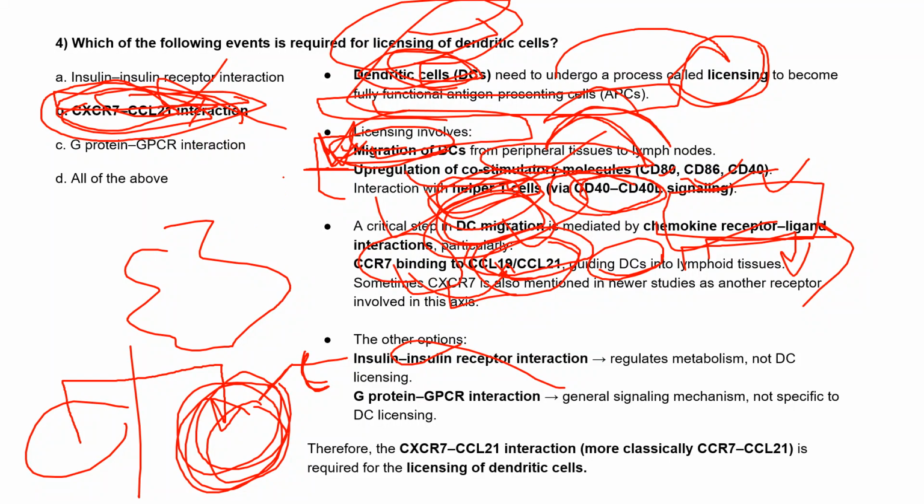Then G protein GPCR interaction is also not right, because it's a general signaling mechanism, not specific to licensing. So the remaining option is CXCR7 CCL21. This is the interaction which is a very important event required for licensing of these dendritic cells, that is APCs.